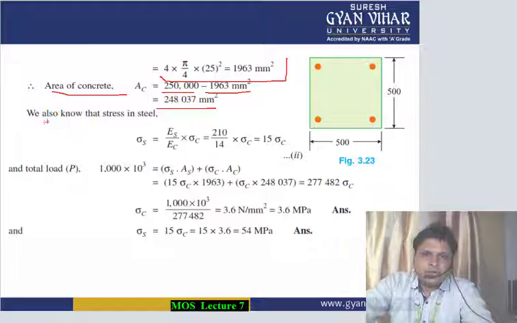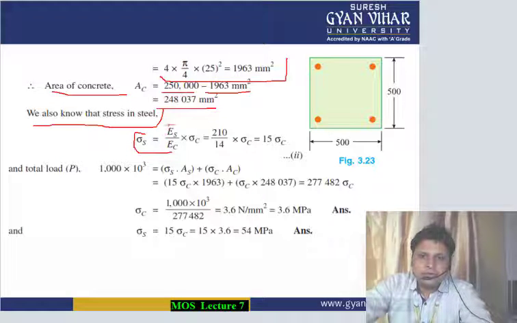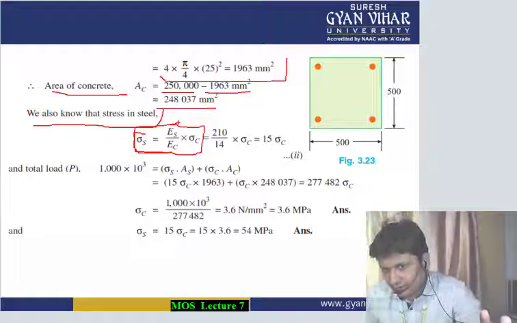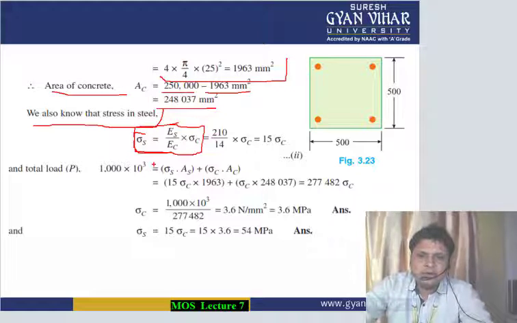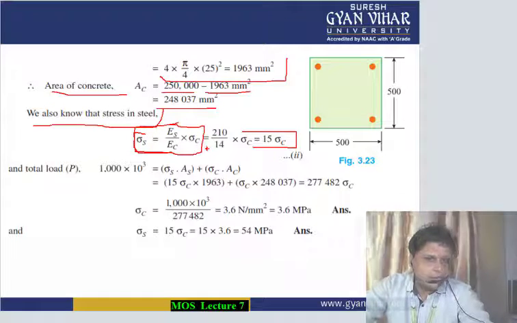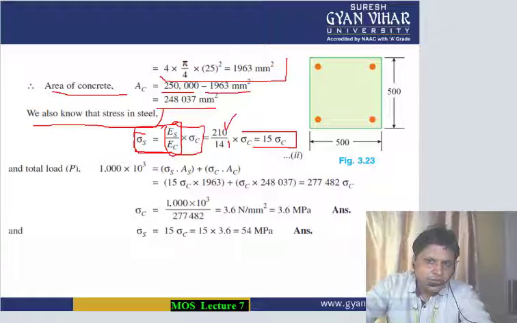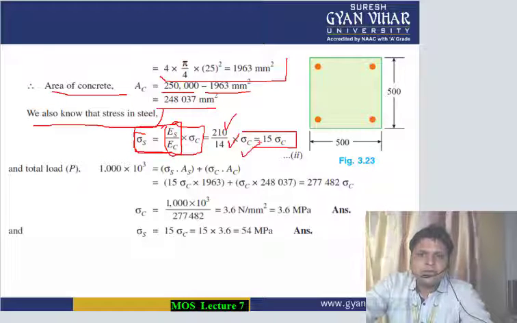Now we also know that the stress in steel, sigma s, is given by this formula, one of the two formulas which we will be using in case of structures. The ratio of stresses is equal to the ratio of the modulus of elasticity, and since we don't know the stress value of either, we can only get an equation from this. Sigma s is equal to 15 into sigma c. This modular ratio ES by EC we can calculate. ES is 210 and EC is 14. So 210 by 14 is equal to 15 sigma c. So from this we have calculated.